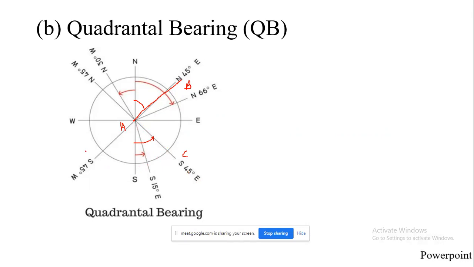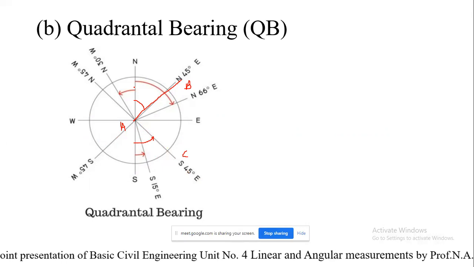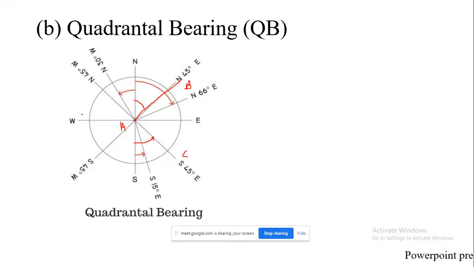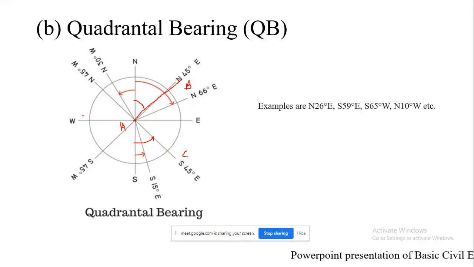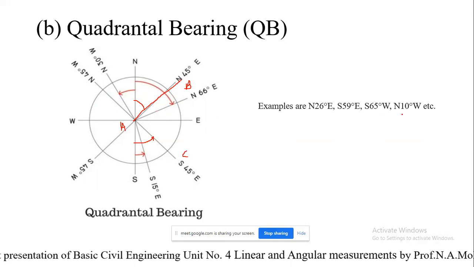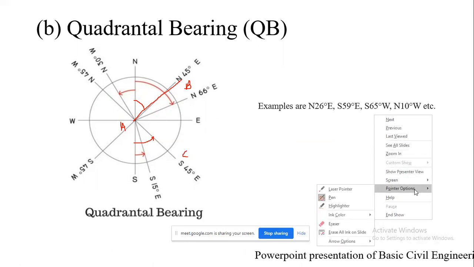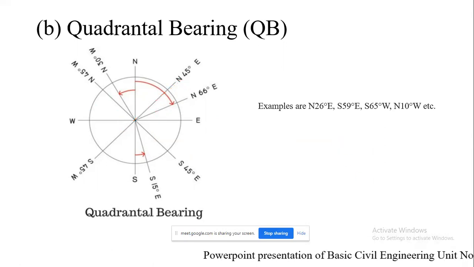Likewise, if it lies in this quadrant, it is south angle west. If it lies here, it will be north angle west. For example, north 26-degree east, south 59-degree east, south 56-degree west, north 10-degree west, etc. These are certain examples.